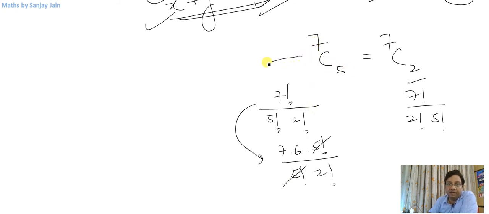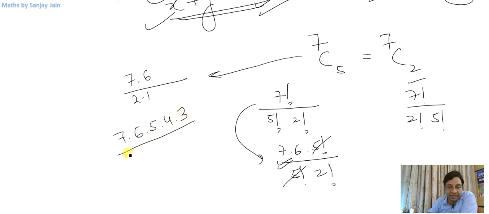For 7C5, what I'll do is write the numerator up to 2 steps, 7 into 6, and in the denominator 2 into 1. The other way is that I can write the numerator in 5 steps, 7, 6, 5, 4, 3, and in the denominator 5 into 4 into 3 into 2 into 1.